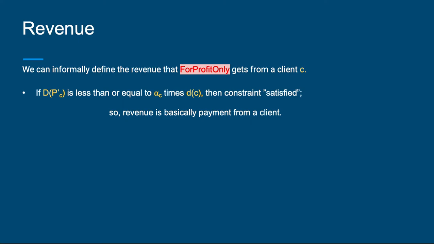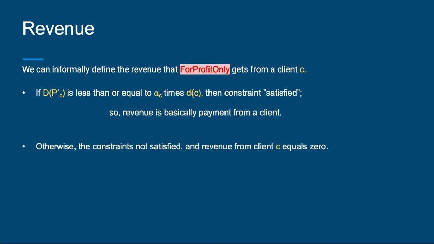That is, the routing delay is under or at the given constraints. On the other hand, if the routing delay is greater than the tolerance threshold times the minimum routing delay, then the constraints are not satisfied and for profit only does not get any revenue, or the revenue amount from a client equals 0. We're going to go through an example for this definition in the next slide.